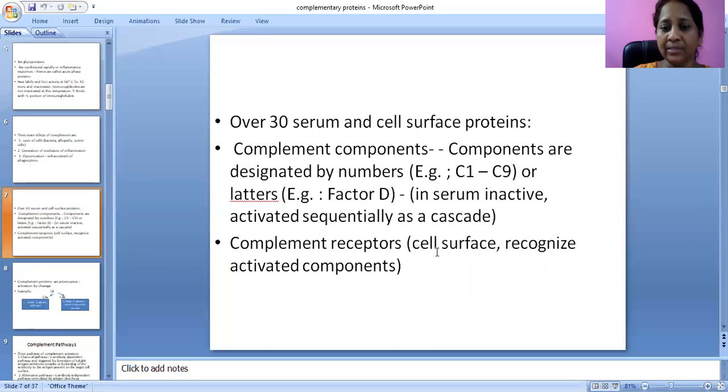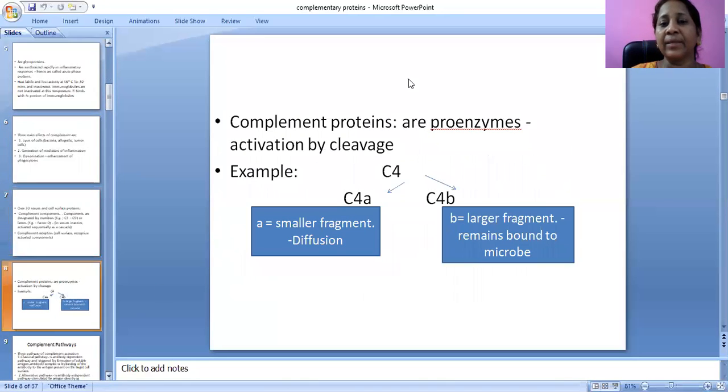Complement receptors on cell surfaces recognize activated components. Here we can see complement proteins are proenzymes, activated by cleavage.